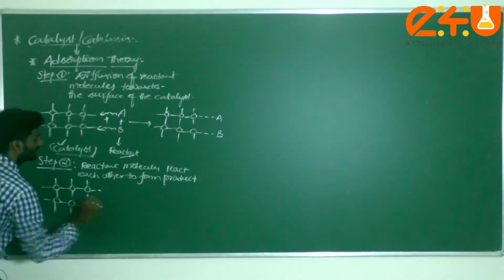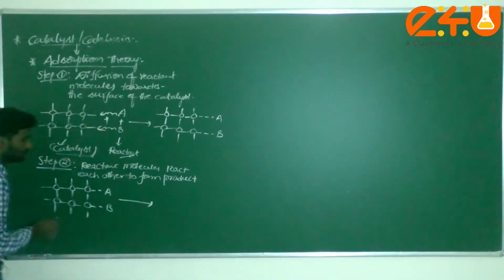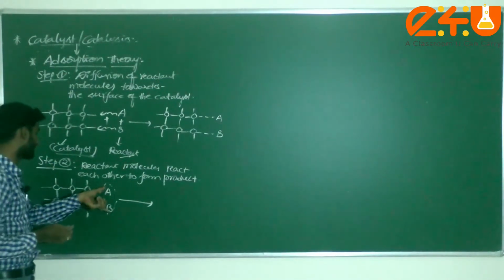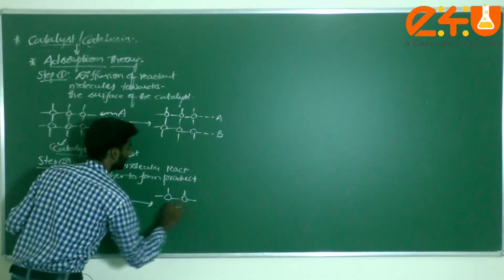These are the dotted lines, so you have to keep it like this only, A and B. Then, dear students, these two reactant molecules are reacting with each other and form the product. How will it be? Just check it.